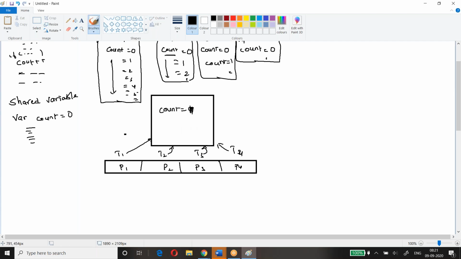Let's say task 2 is incremented to 2. So every task sees 2, because it's a shared memory across all the tasks. Let's say task 4 is incremented to 3. So everyone can see 3. And when task 3 is incremented, it will be 4. So that is what is happening. This variable is a shared or global variable. That is the difference between the local variable and global variable. So your broadcast and accumulator are shared variables.